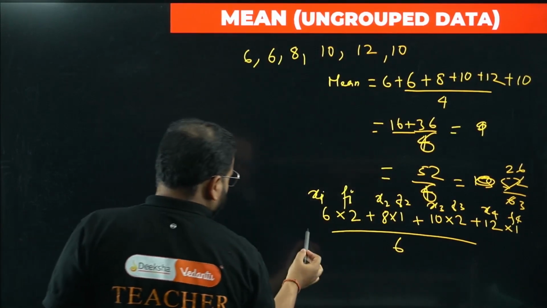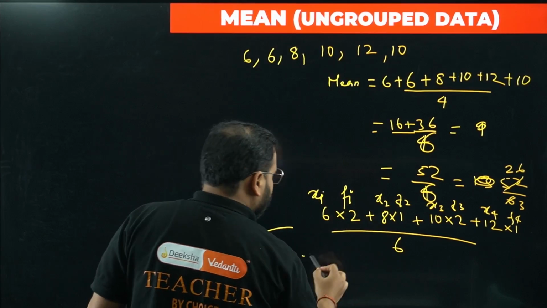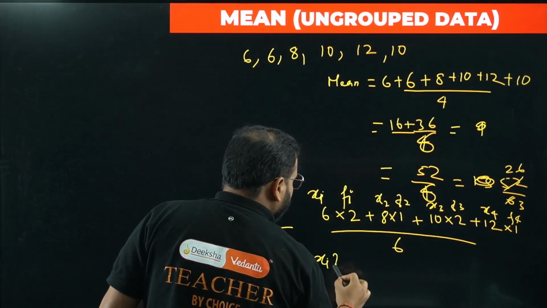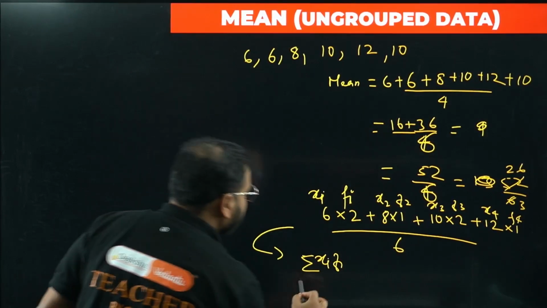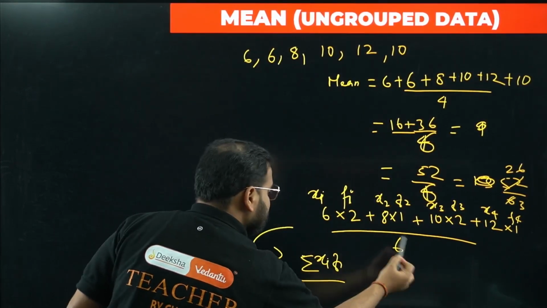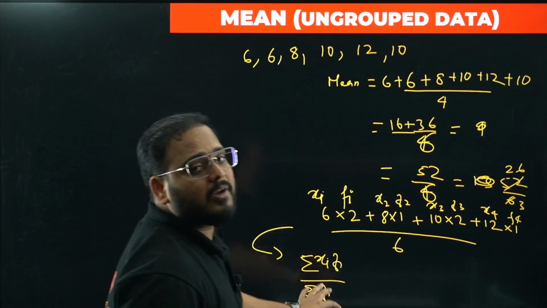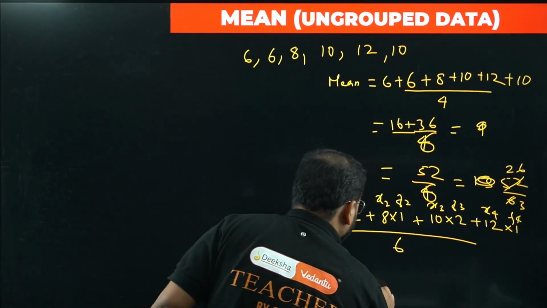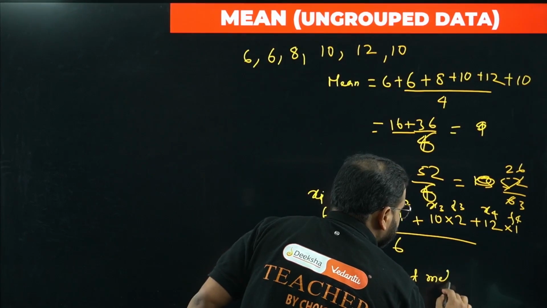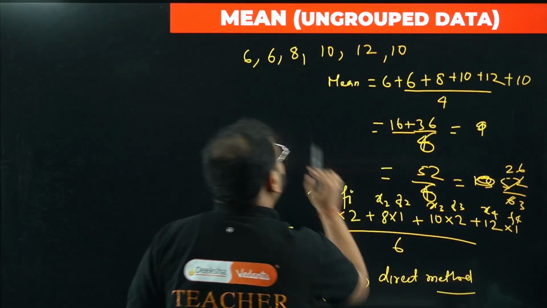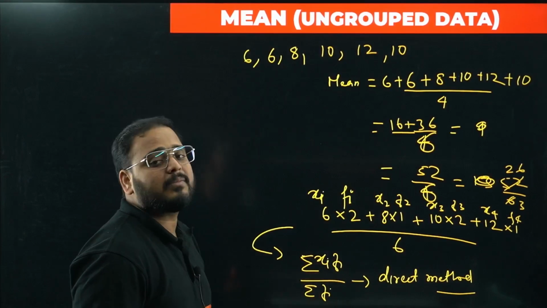Okay, so this actually deduces as a formula which is given by the sum of all the xi fi, right? So you write xi fi and take the sum of all of it, divided by the sum of all the, what is this? Only frequency, the sum of all the fi. This becomes the general formula for mean, also called the direct method. Now you can see why I took another 6 and 10, to help you understand how sigma xi fi by sigma fi is coming.